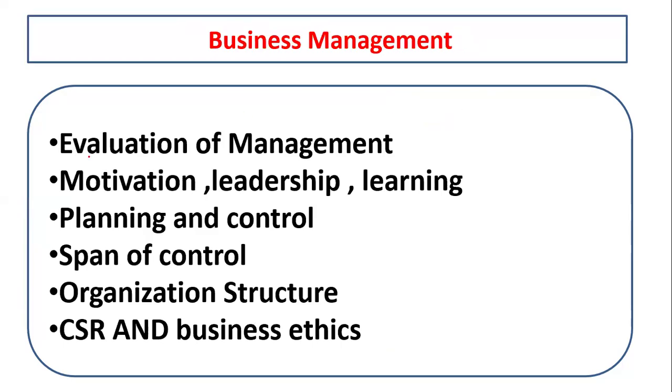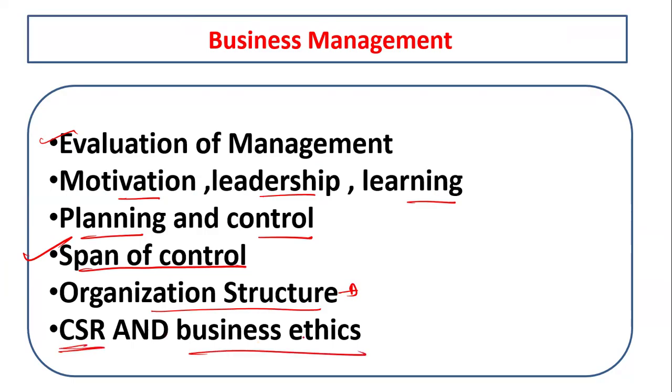Now business management has the evolution of management, motivation, leadership and learning. And after that, planning and control and span of control, which is really important. And after that, organization structure is also important. And the CSR and business ethics. So these are the important areas from business management.